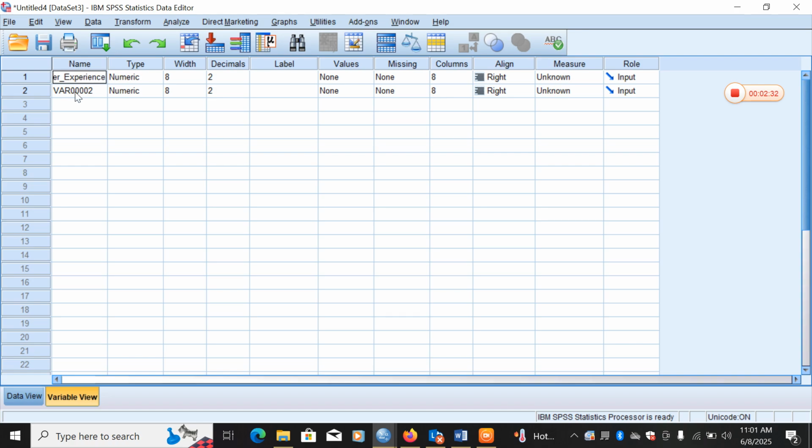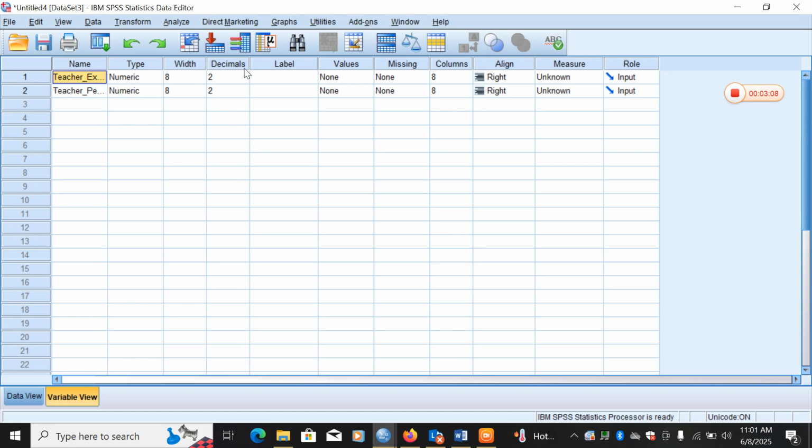Then I want to change the second variable, which is teacher pedagogical knowledge: teacher underscore pedagogical underscore knowledge. So I've renamed the two variables now.